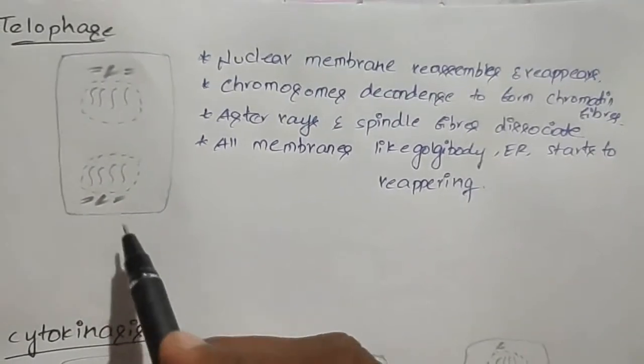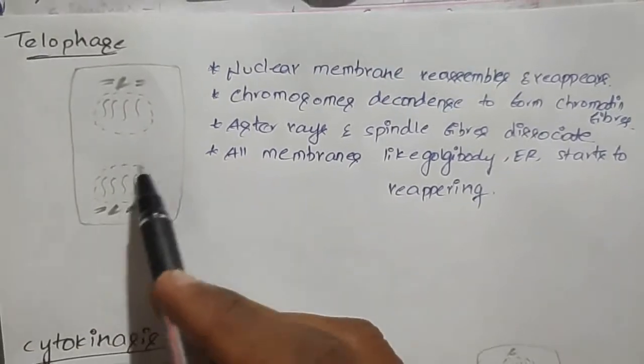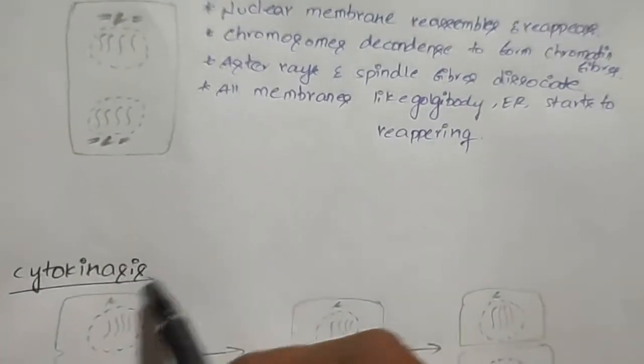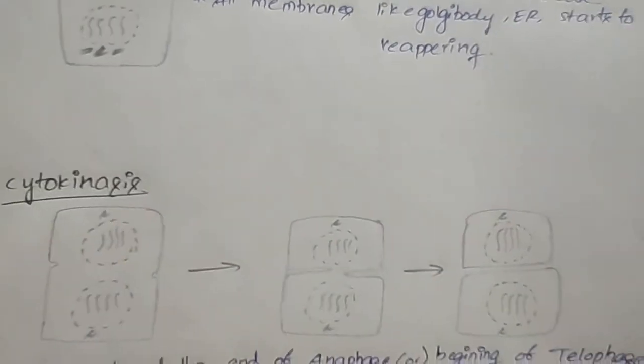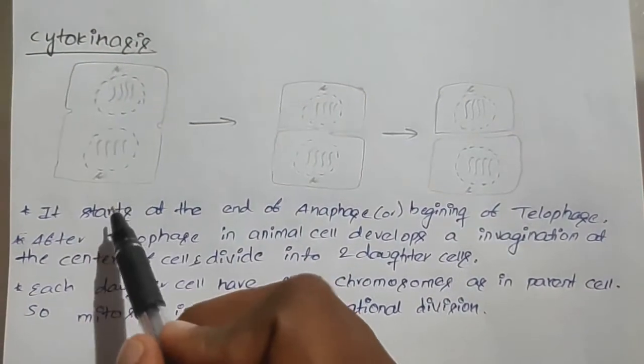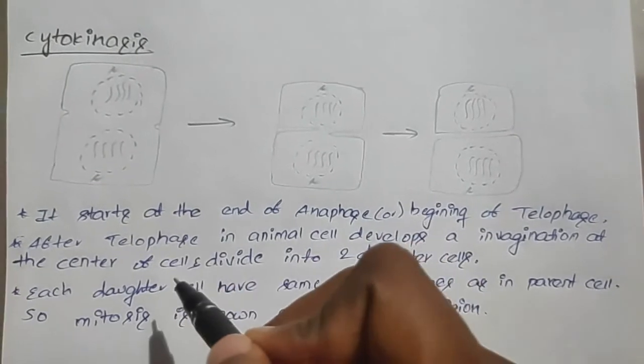This is the karyokinesis, meaning nucleus division. After this, it leads to the cytokinesis. Cytokinesis means the cytoplasm division. This cytokinesis starts by the end of the anaphase or the beginning of the telophase.